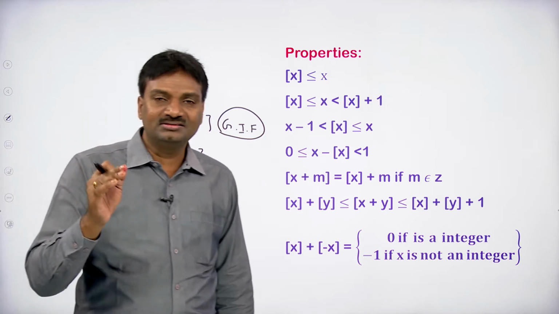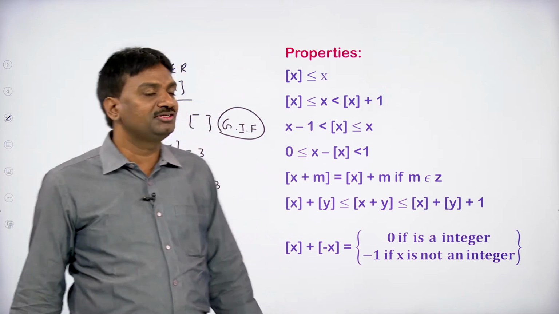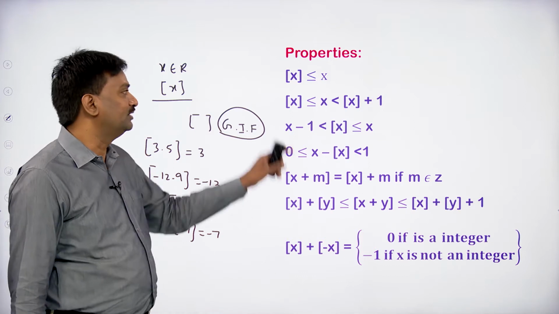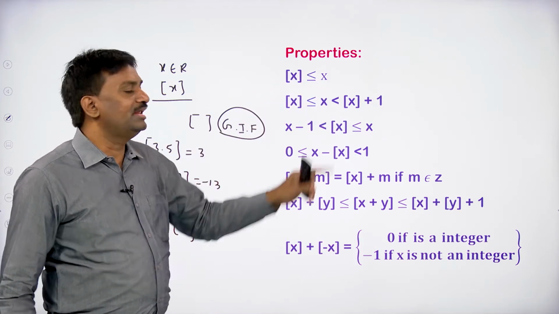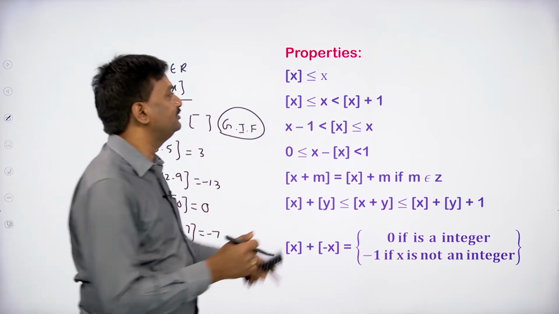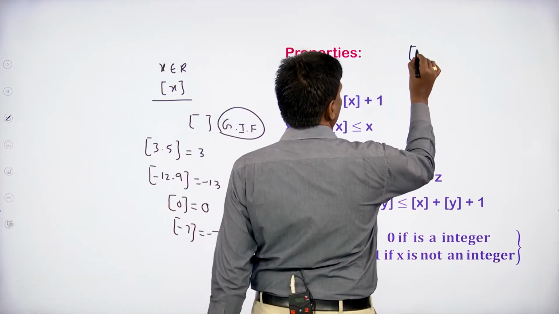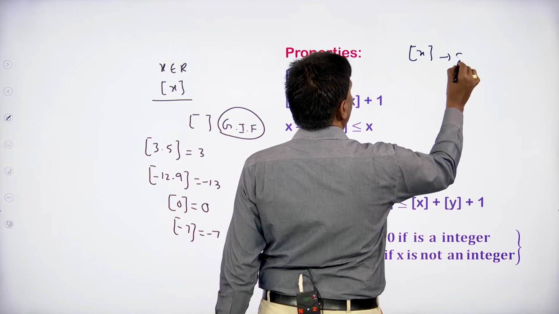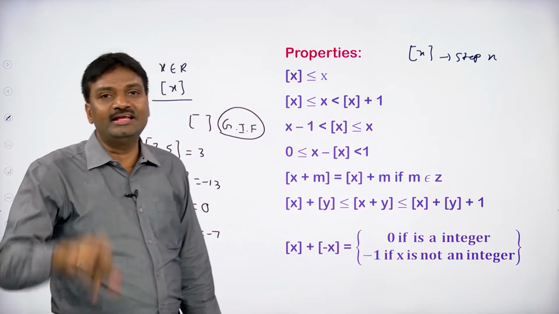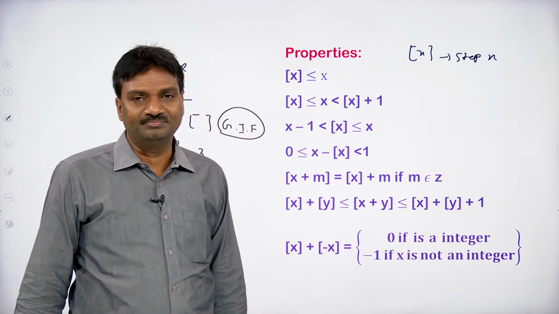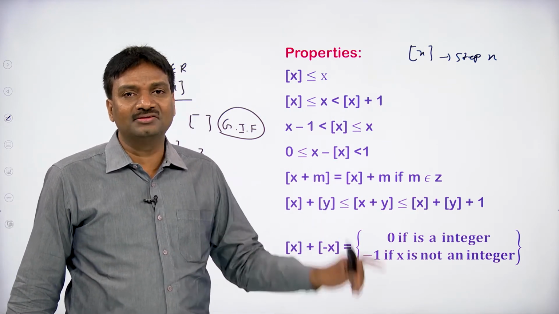Now we are discussing the properties of the step function or greatest integer function. The first property: step x is less than or equal to x. We can read this as step x or greatest integer of x, but that is very lengthy, so it is better to read it as step x.